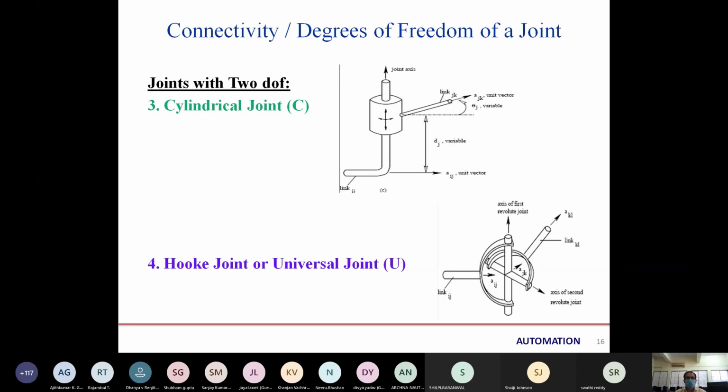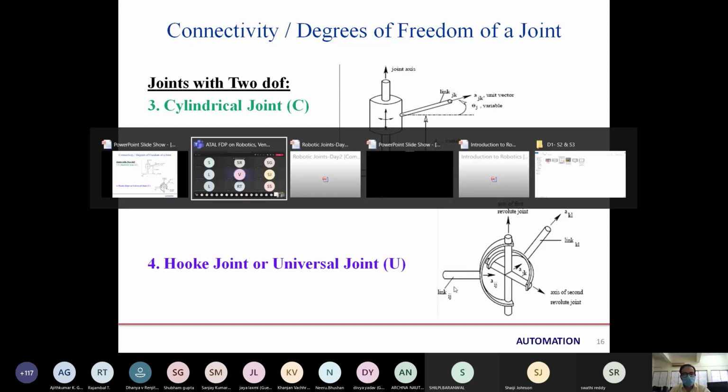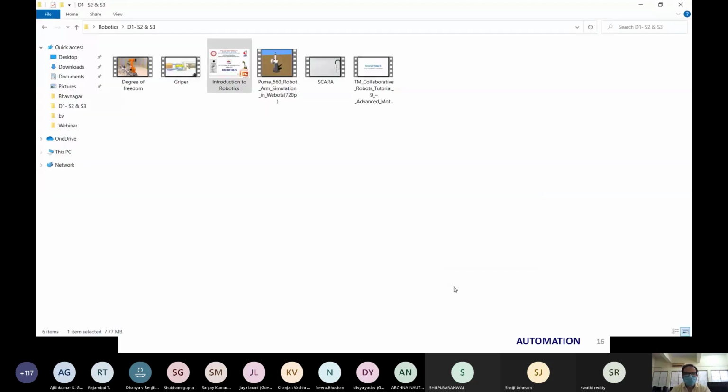Is there any doubt in universal or cylindrical joint? Can you repeat universal joint once again, sir? Universal joint, yes, ma'am. It is connected in a cross connection, in which we get left and right, up and down, according to that connection. I will show you a video on universal joint and other joints, for better clarification. Thank you, sir.